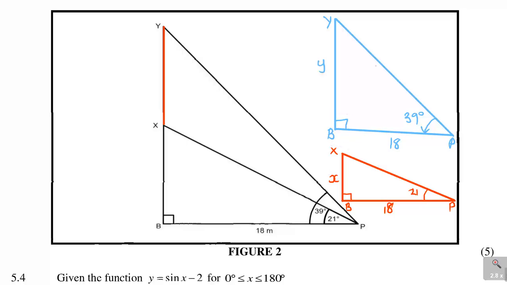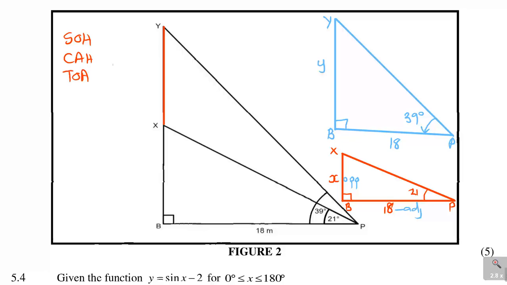So now let's start with the first one, the one in red. What are we given? We are given this is the adjacent side, and we are looking for the opposite side. And we must use SOHCAHTOA.